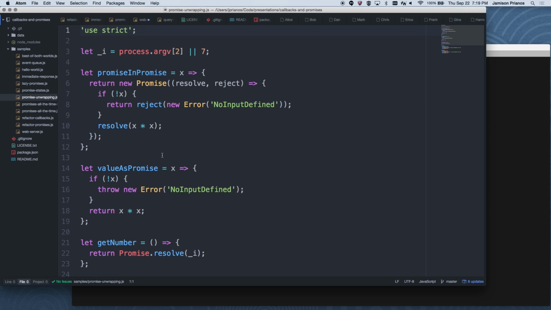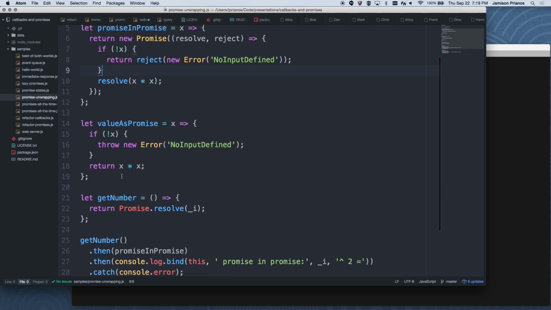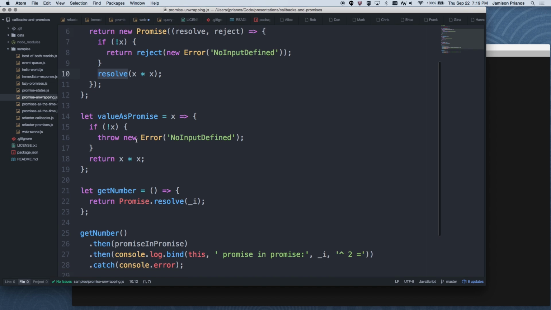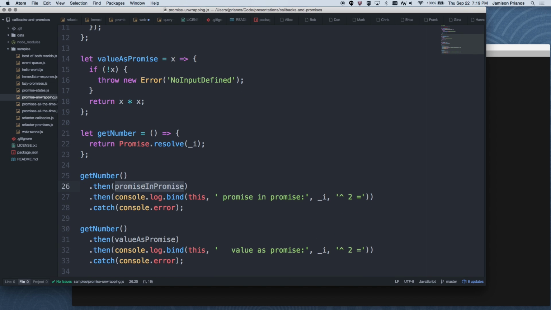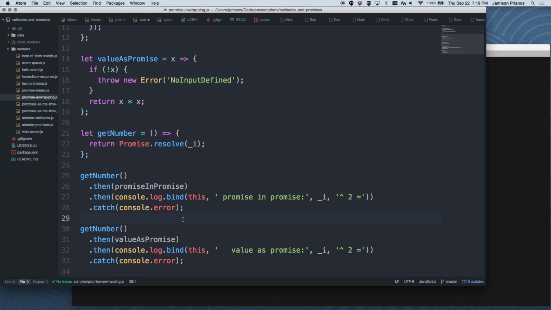So what we have here is this code. We actually return a promise. And this one here, we resolve x squared. And here we actually just return x squared. So this one is literally a number being returned. This one is resolving with a promise of that number being squared. And then we're going to use it in both methods. We're going to do it with promise in promise and with value as a promise, and make sure that we get the same result both ways. So we're not changing our calling code in any way other than to call a different function. But both ways, one time we're going to get a promise back, one time we'll get a number.